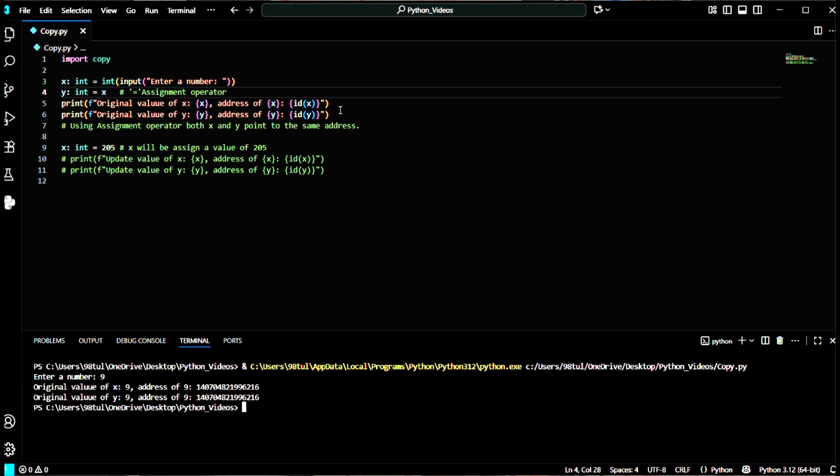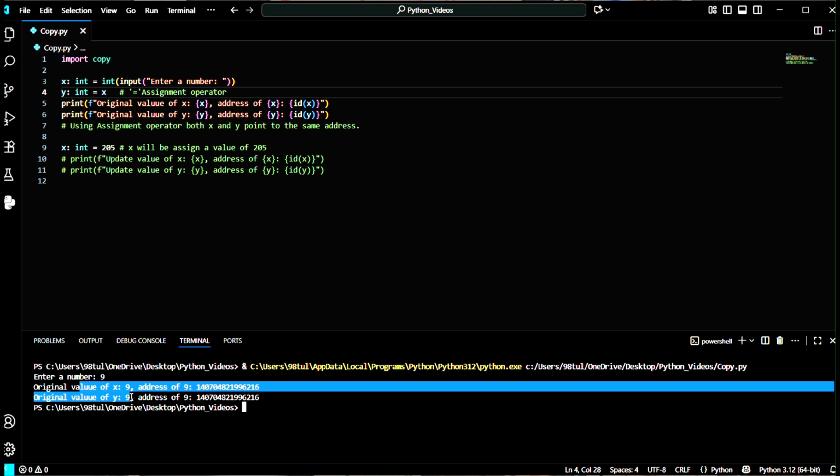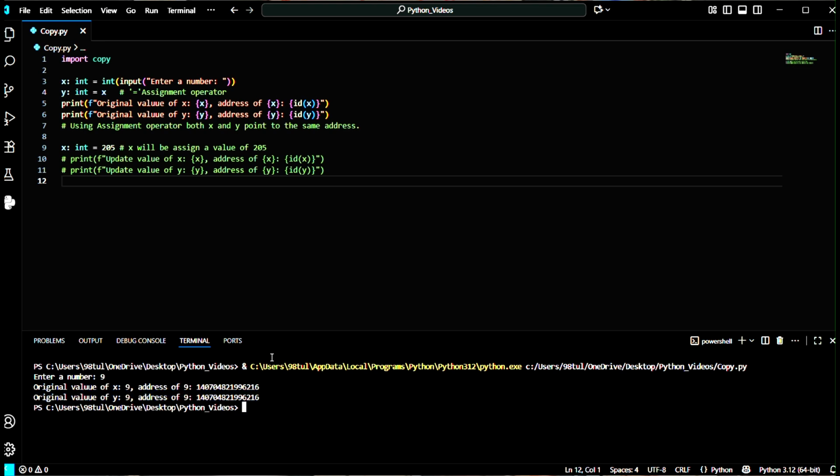Okay, so I'm entering a number like 9, and you can check here the original values of x and y are both the same, and the addresses are also the same. Values being the same is understandable, but how are the addresses the same? You need to understand this. Suppose you have taken a box, and in that box you have stored the value 9, and you have given the name x to that box. Now the box is the same, but you are giving another name, y, to the same box. That's why the addresses are the same, and also the value will be the same.